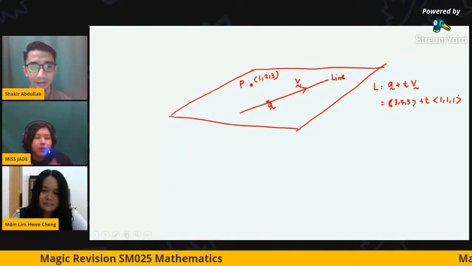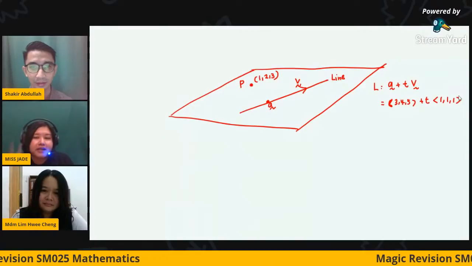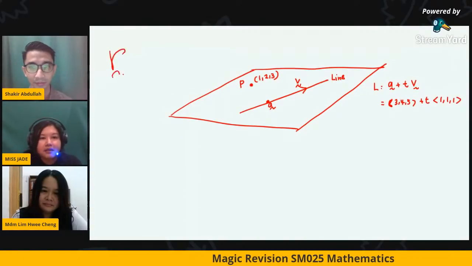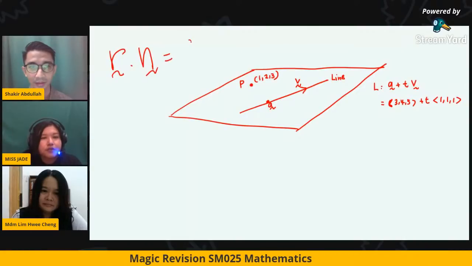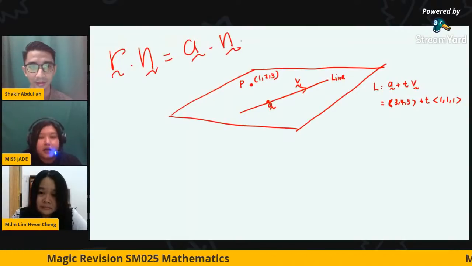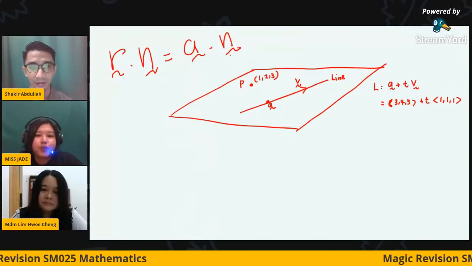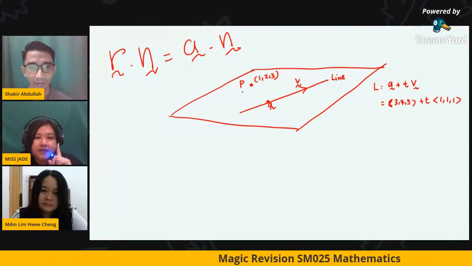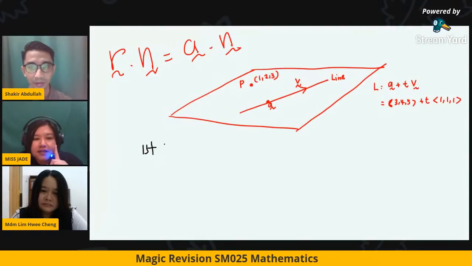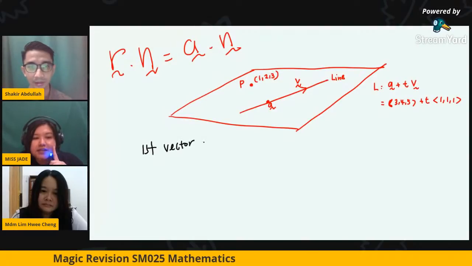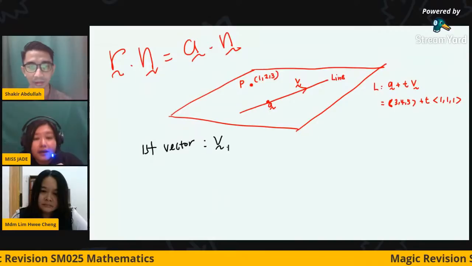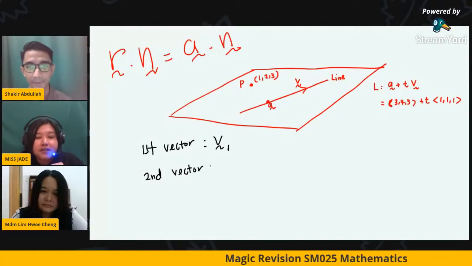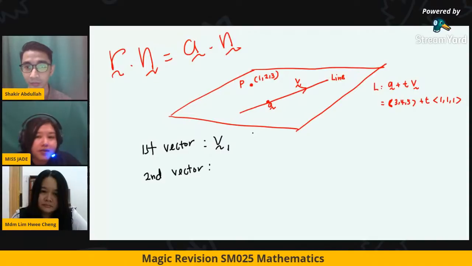Finding the equation of a plane, we already mentioned that, as r dot n equals a dot n. So the normal vector we can obtain by finding two vectors on the plane. What is the first vector here? The first vector is the direction vector v1. The second vector, we can compute from the given two points.